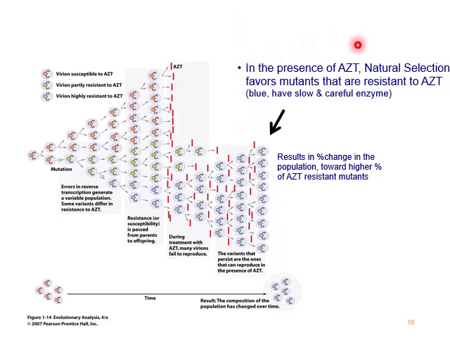In the presence of the drug, natural selection favors resistant mutants, believed to have slow or careful enzymes. This results in a higher percentage of resistant mutants in the population. Now you can see that with the passage of time, the composition of the population has changed over time.